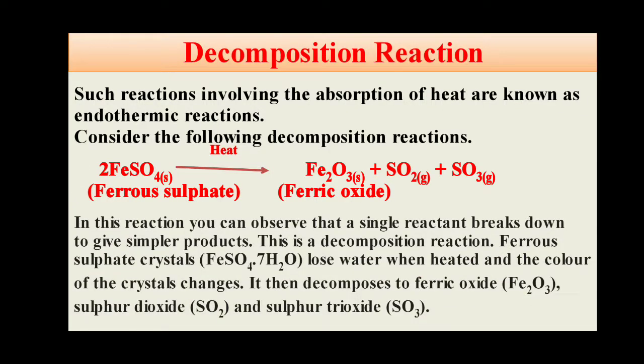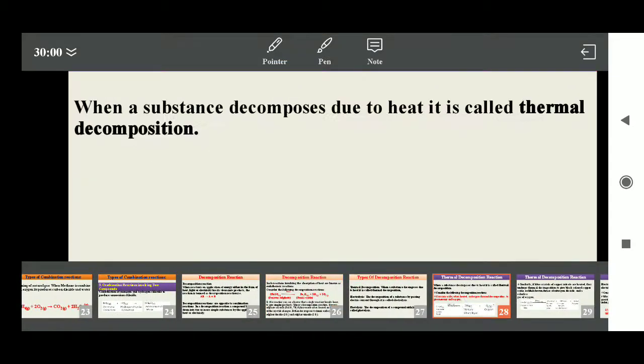In that example, 2FeSO4 decomposes into Fe2O3 plus SO2 plus SO3. You can observe that this reaction is done in the presence of heat energy, so it is related to thermal decomposition reaction.